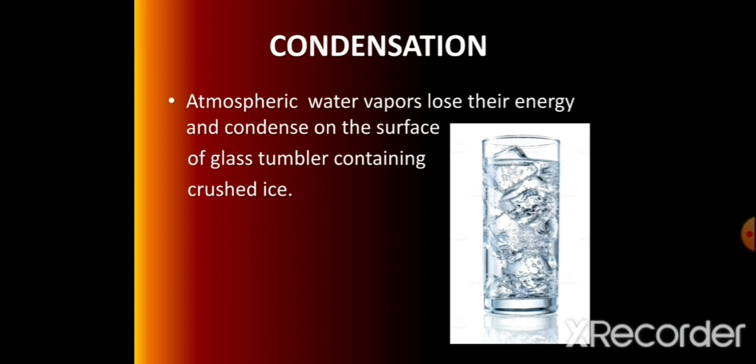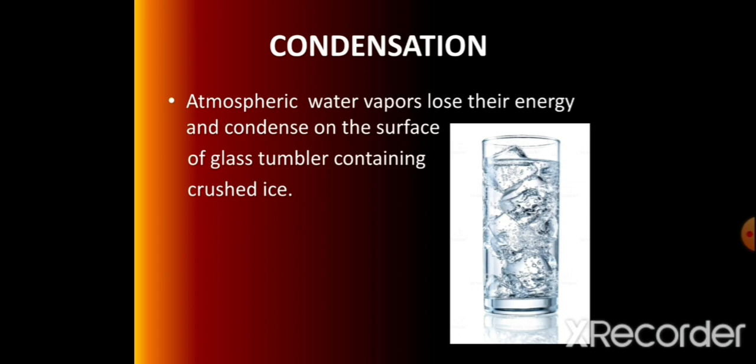Do you know these droplets appear due to condensation of atmospheric vapors? When they come in contact with the ice cold glass, which is made of silica, at its surface, those water vapors lose their own energy. They are in a high energetic state.